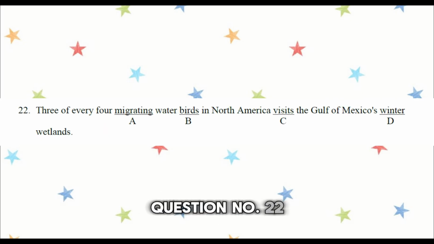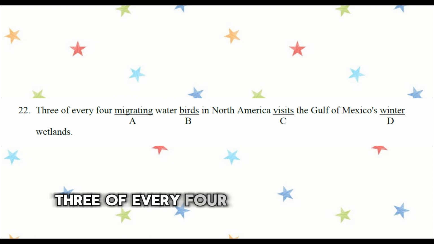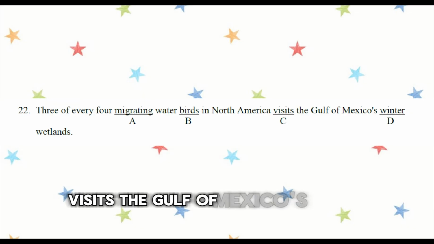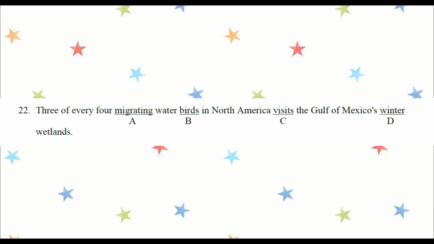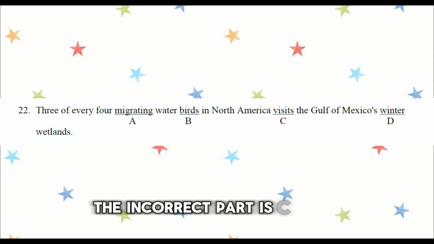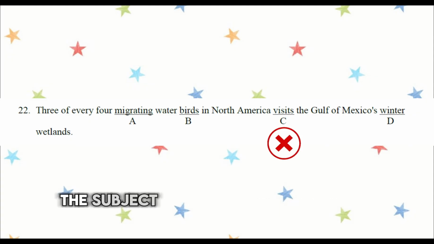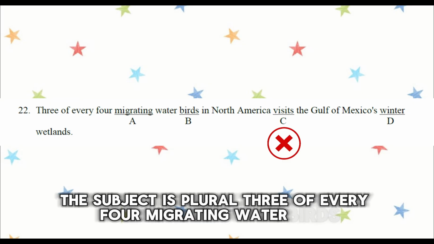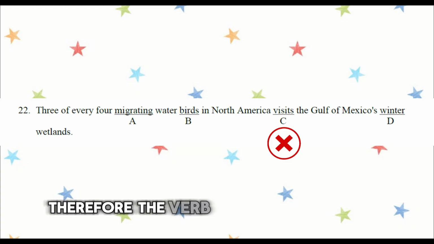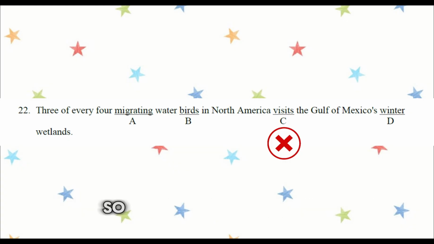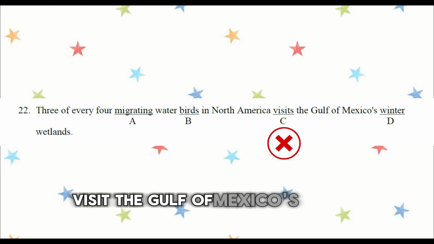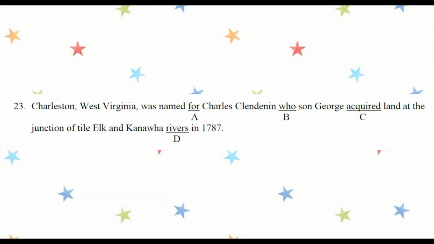Question number 22. Three of every four migrating water birds in North America visit the Gulf of Mexico's winter wetlands. The incorrect part is C, visits. The subject is plural, three of every four migrating water birds. Therefore, the verb must also be plural. So the correct sentence is: three of every four migrating water birds visit the Gulf of Mexico's winter wetlands.